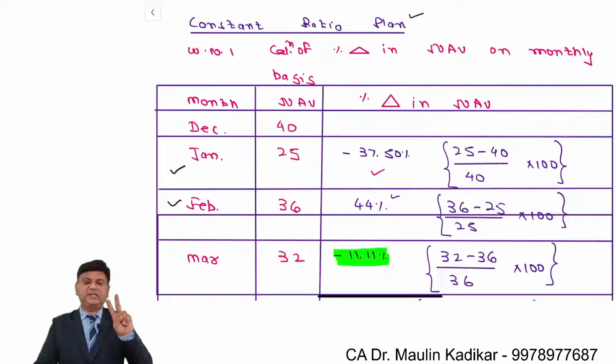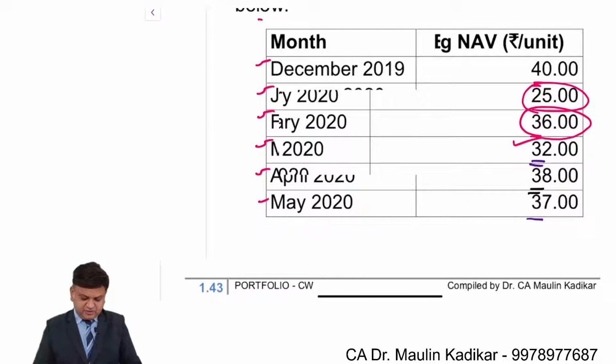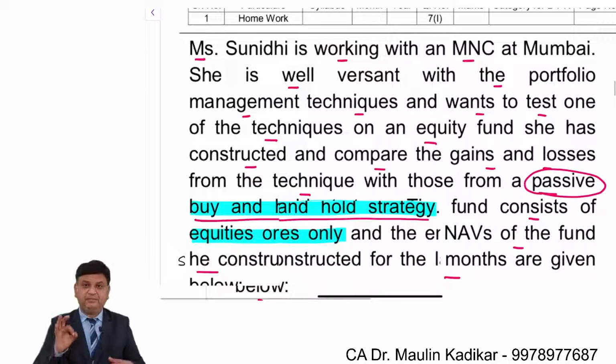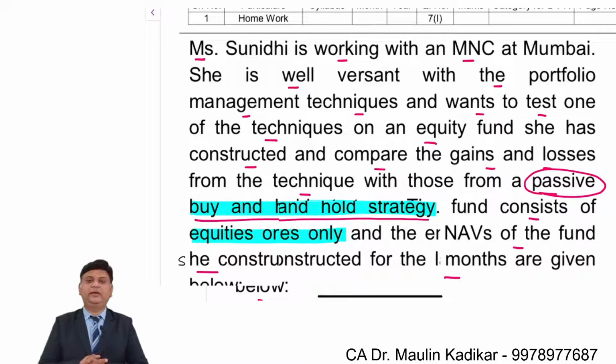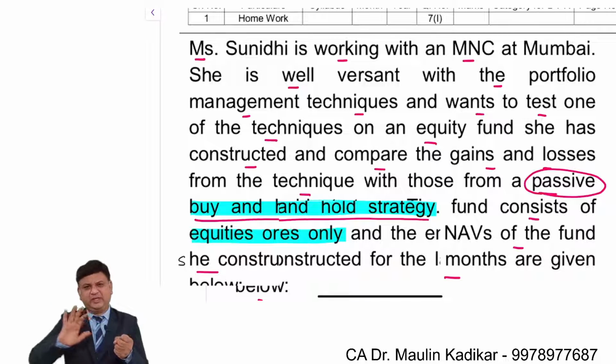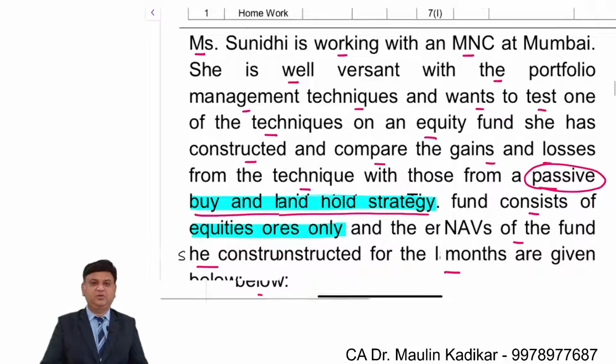Second thing is that the investment proportion is 50-50%.